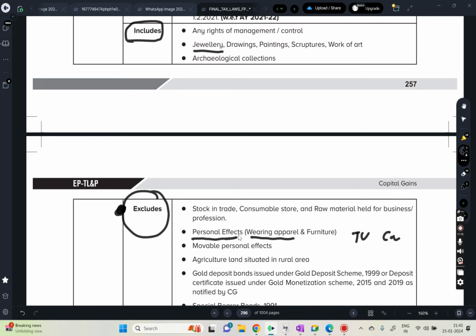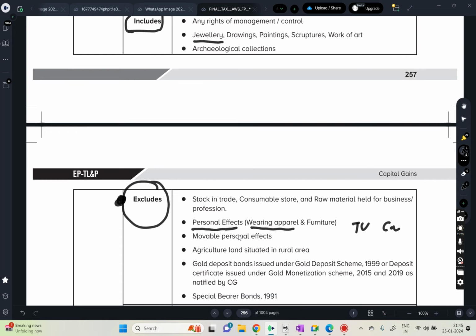Jewelry means something which contains gold or silver or any kind of valuable metal. Now, movable personal effects like TV, fridge, all these things. Agriculture land situated in a rural area, nothing but rural agriculture land.